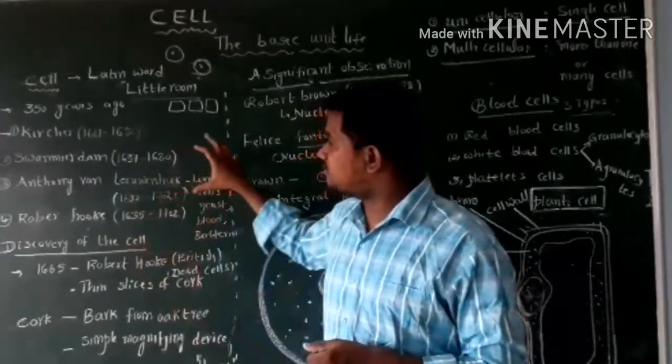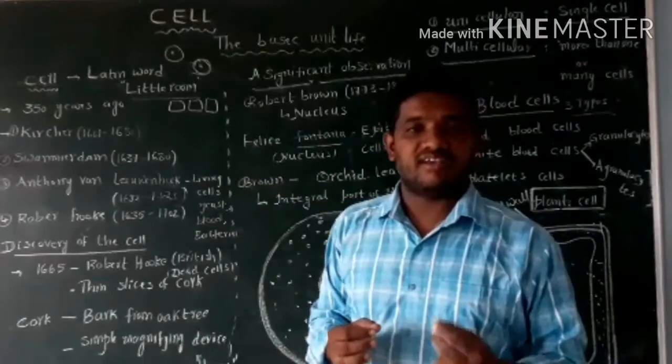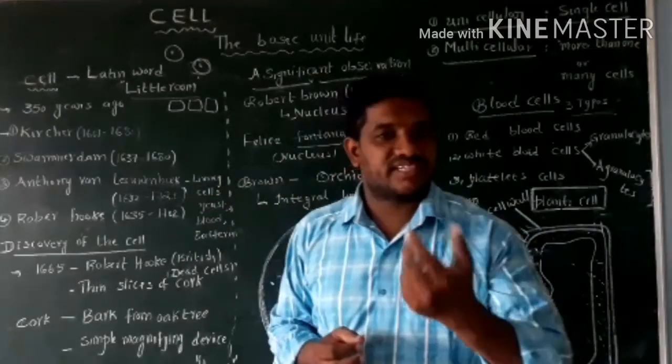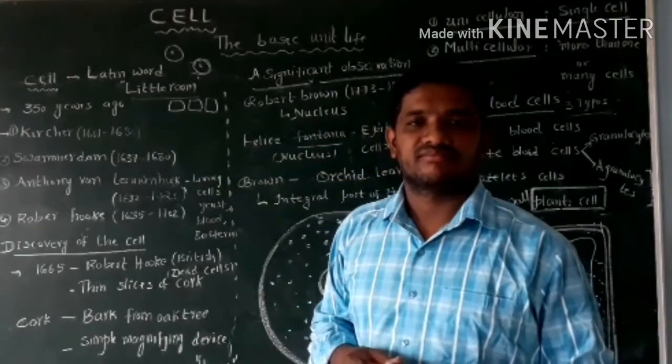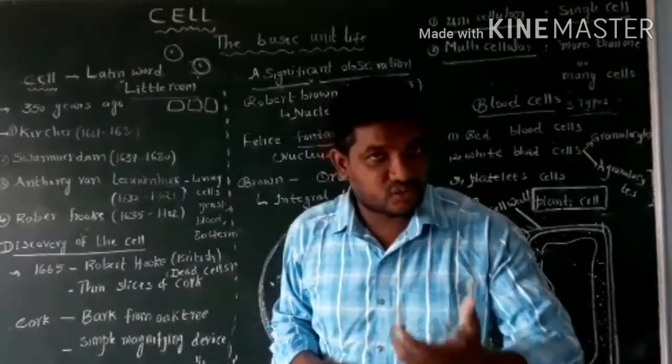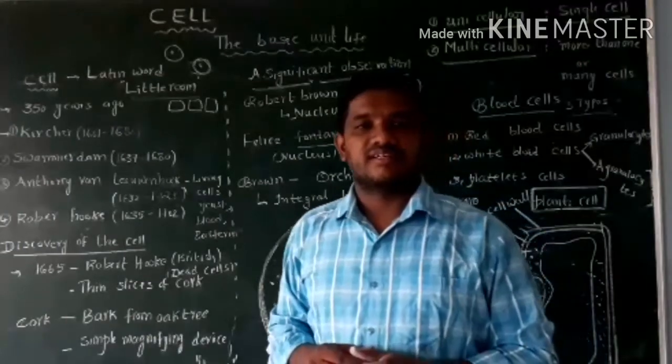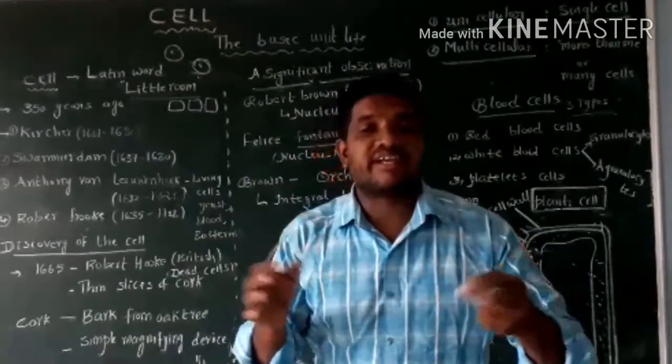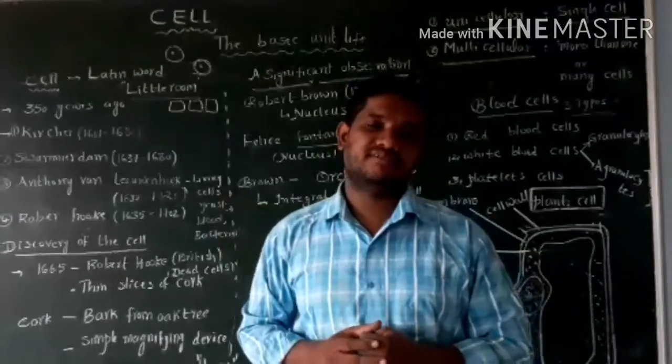These are all members giving contribution to discover the microscope, and they observed different types of microorganisms.